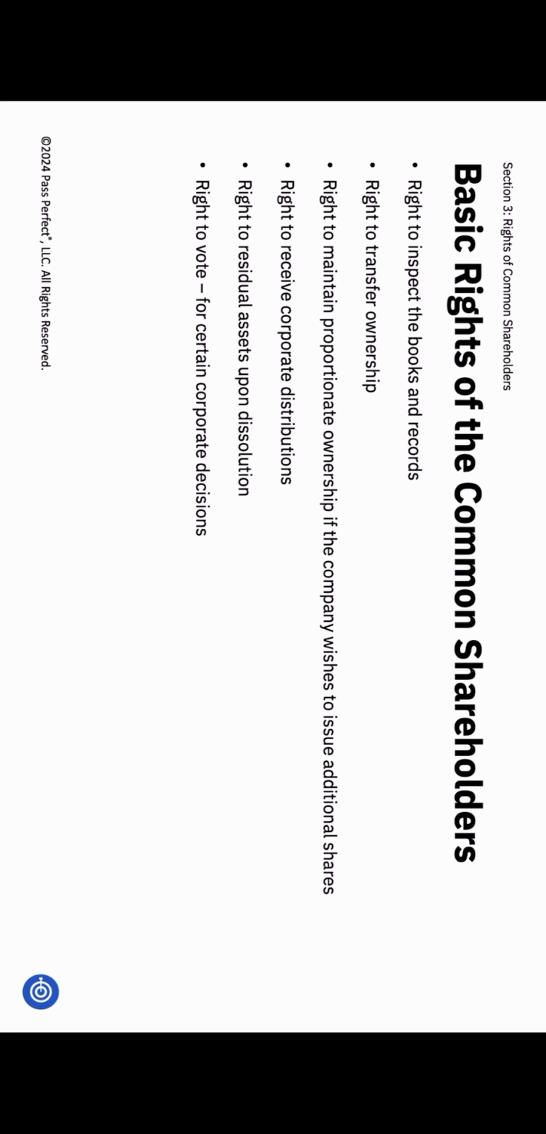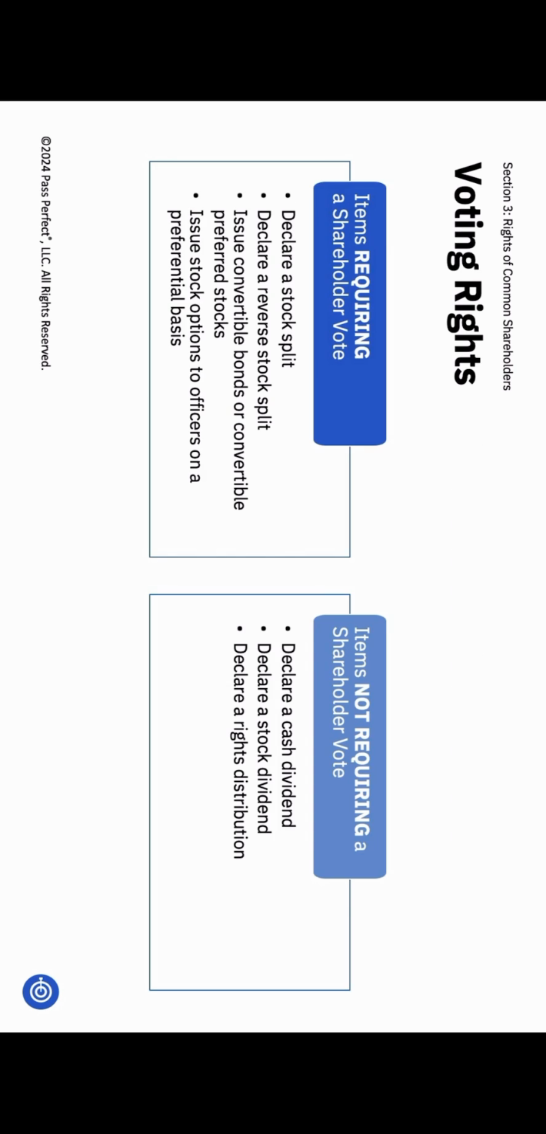It's important to remember that shareholders have the right to receive any corporate distributions which have been declared by the board of directors. Common stockholders also have a residual claim to the assets upon dissolution. After paying off all liabilities, what's left is divided among the common shareholders. This makes common stock the junior-most security, meaning common shareholders are the last to get paid. Lastly, you have the right to vote on certain corporate decisions. That includes getting to vote for the board of directors.